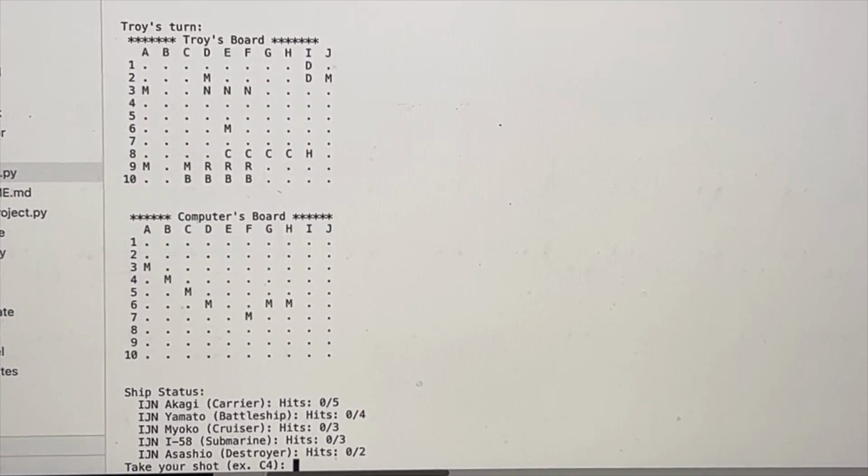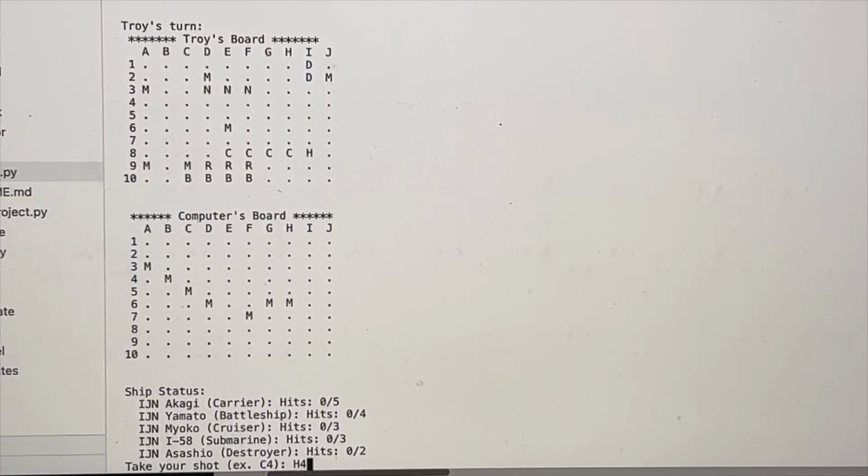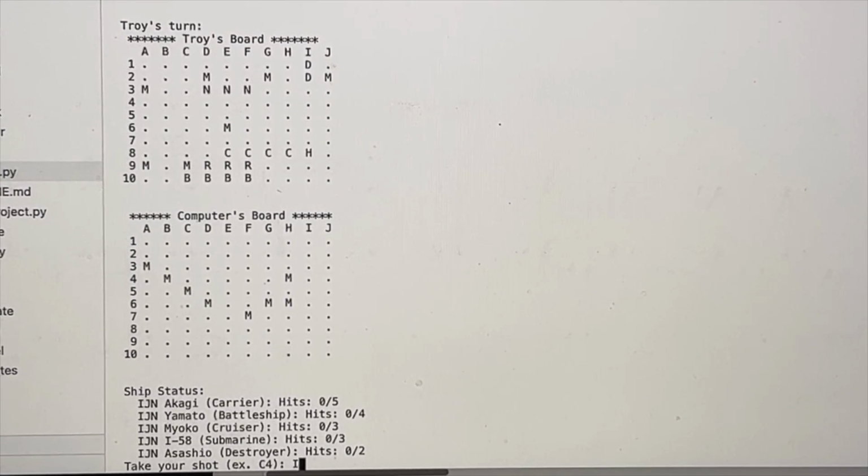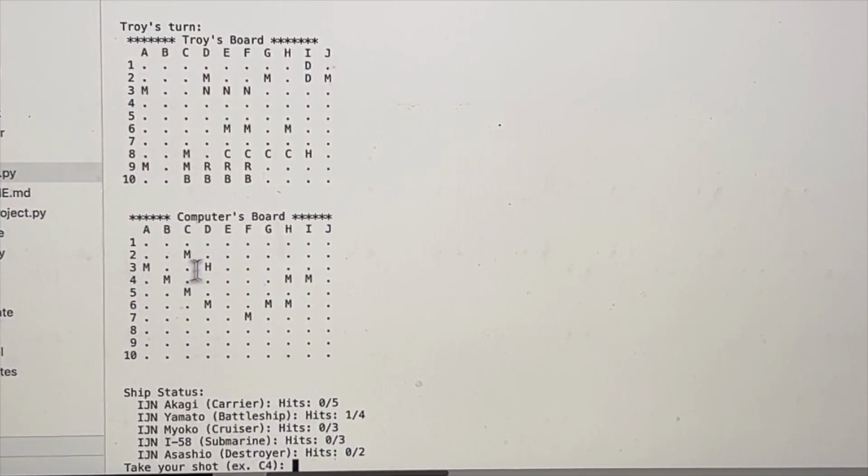So we're going to do H6. That's a miss. H4. Miss. I. Hit. All right. So D3 is a hit. And it looks like it hit the battleship. So that's 4 spaces. Let's try C3.